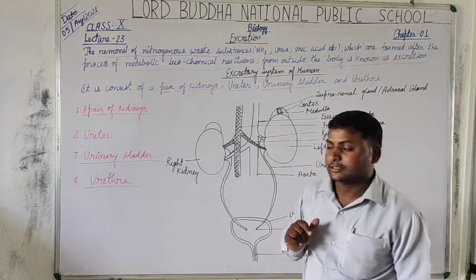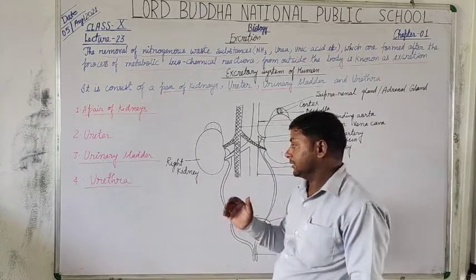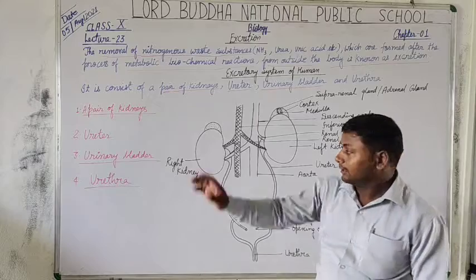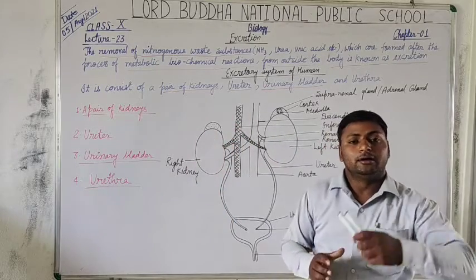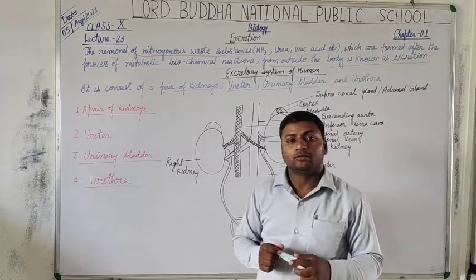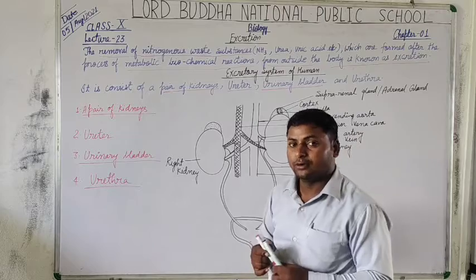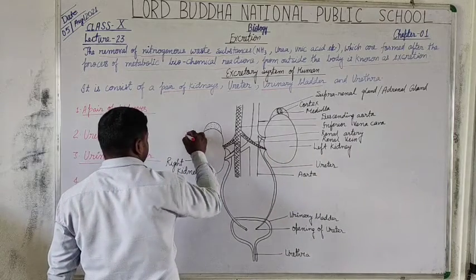So this is the shape, size and structure of the kidney. Each kidney is reddish brown in color and is covered with a layer of tissue, the renal capsule.